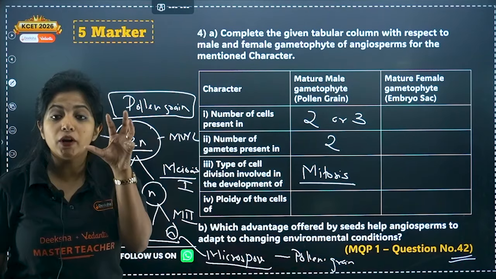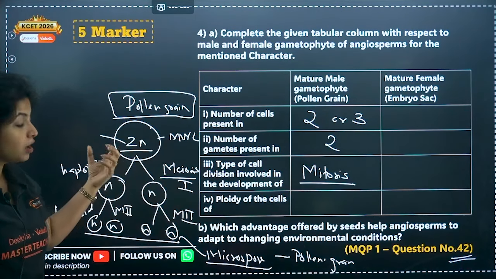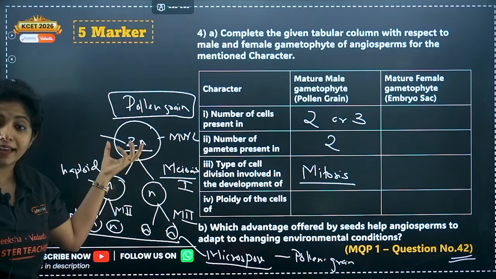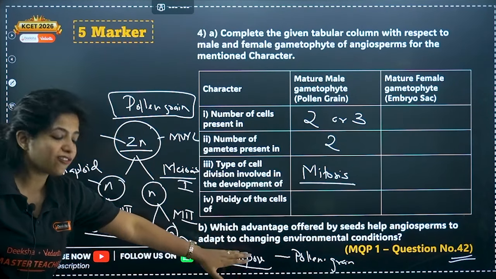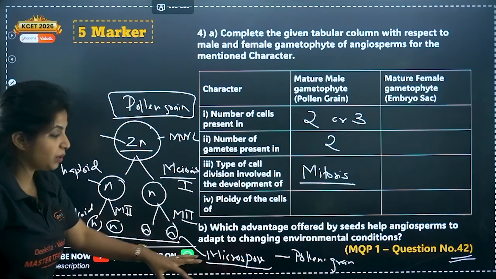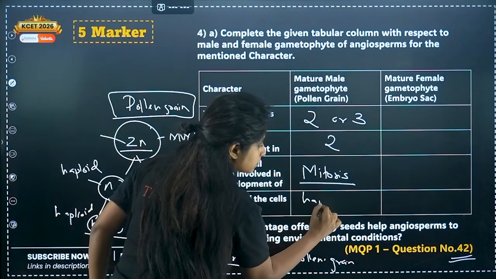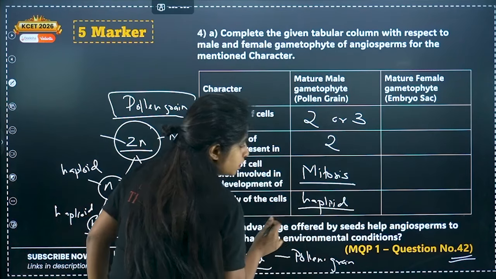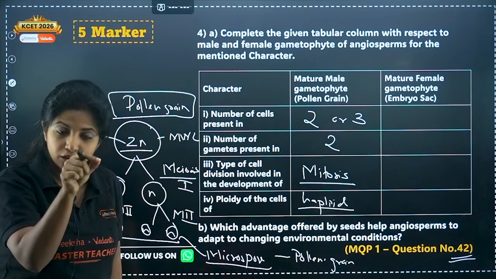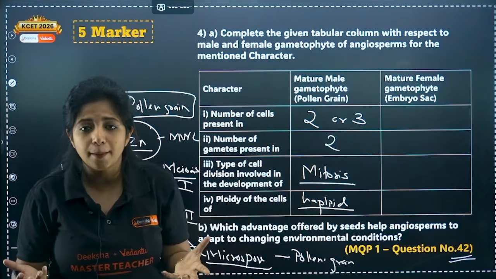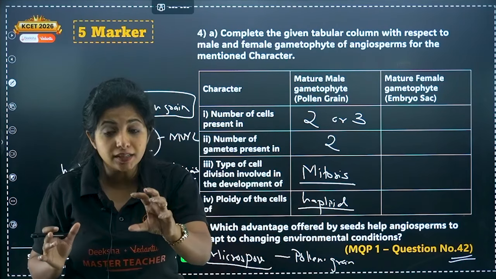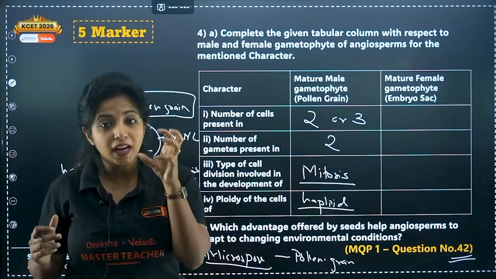So, a cell of a pollen grain will have what amount of chromosomes, or what is the DNA content? It will be just haploid because it is developed from a microspore itself. So, it has to be what, my dear children? Haploid. So, the generative cell has a haploid set of chromosomes. Similarly, a vegetative cell also has haploid. Why haploid? Because, my dear children, this generative cell will form the gametes. The gametes again will be haploid.